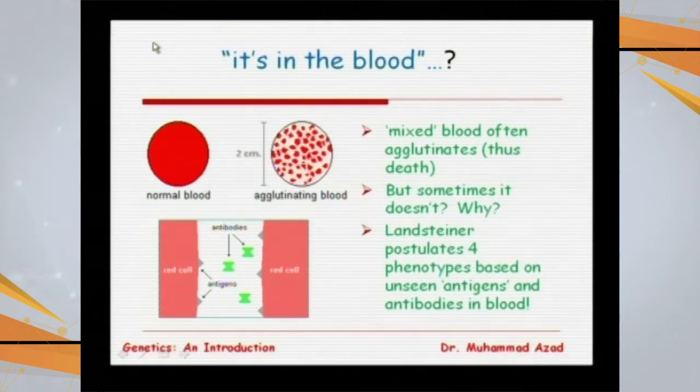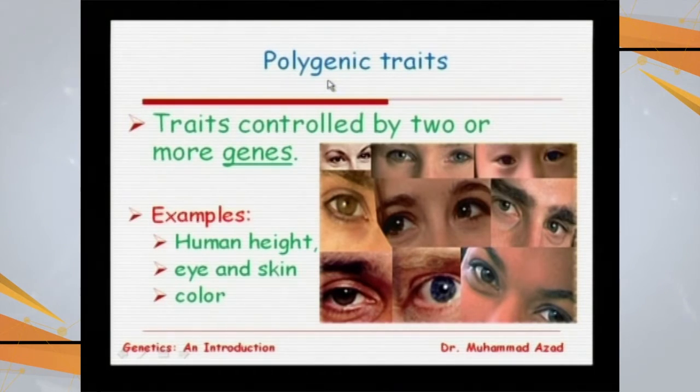How are we going to test the blood groups? We are going to mix certain antibodies with our blood. If the blood remains normal, we say that the antigen is absent. If the blood clumps, that is, it clots, we use the word agglutination for that, and it means that the antigen is present. There are certain traits which are controlled by multiple alleles, more than 3, 4, 5, many alleles are present. Among these, two important traits are human height, eye color and skin color of individuals, which are controlled by multiple alleles.